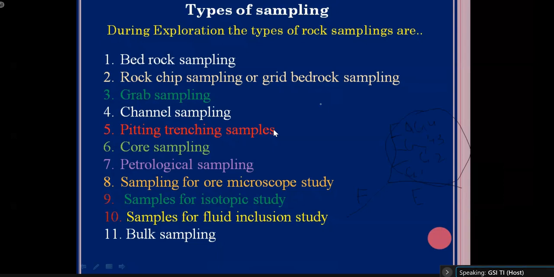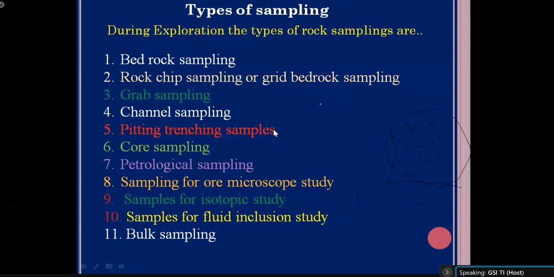After that, we have to collect some bulk samples. Bulk sampling is generally carried out for the beneficiation study. Beneficiation study means you have done exploration for some commodity and you have proved some deposit, and you need to know whether that commodity can be extracted from the deposit or not.